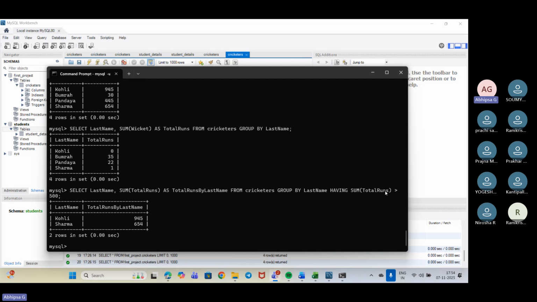Here my condition is when this sum total would be greater than 500, then only I'll be using it. So for that, we have used it in this way. So that's why having sum total greater than 500. That's what I have written. And we have put the semicolon. So we have got the values.